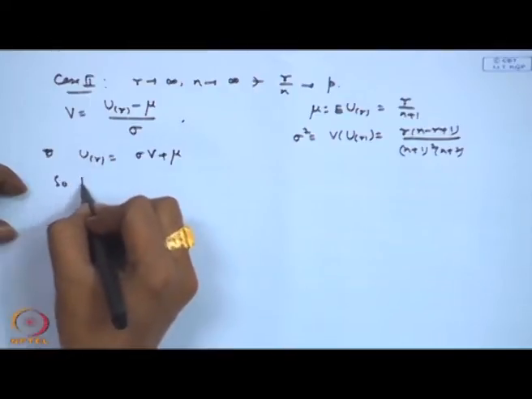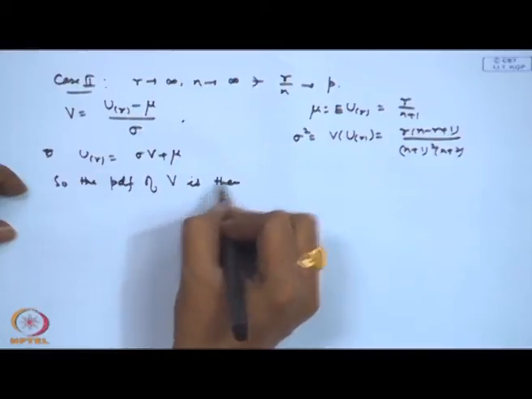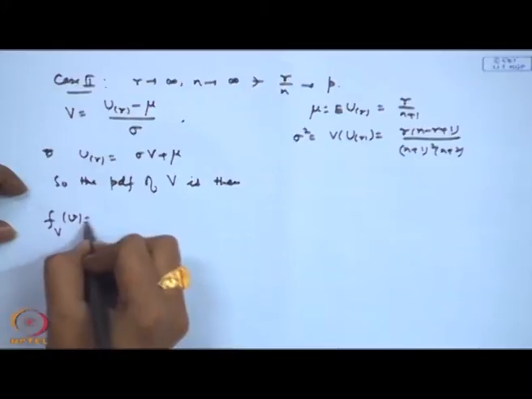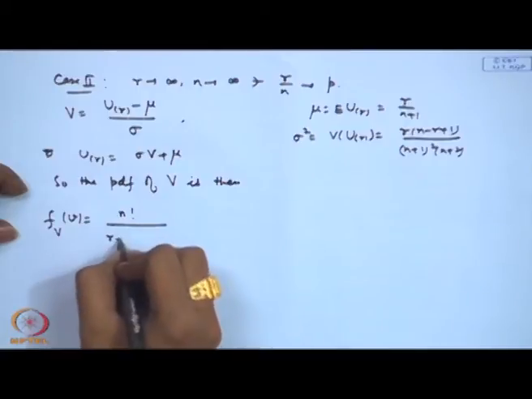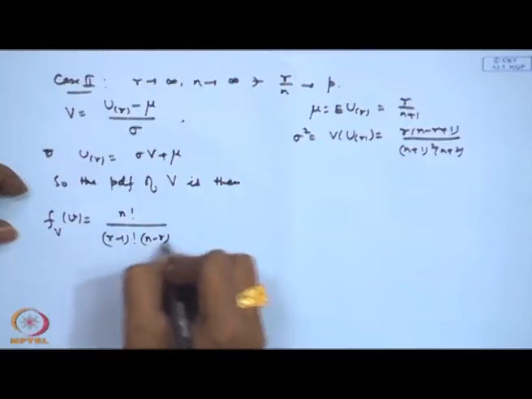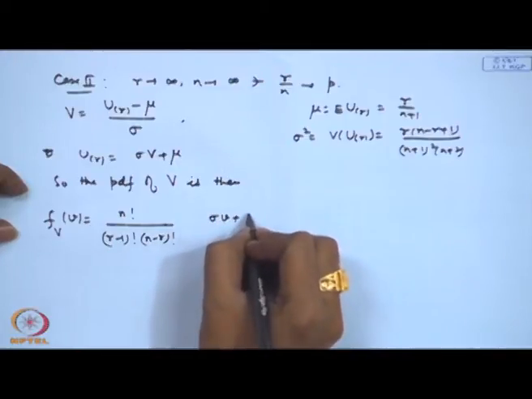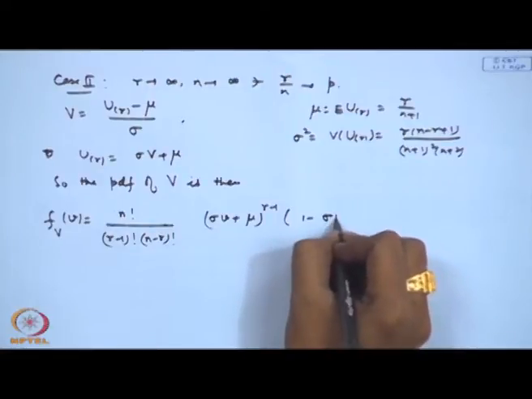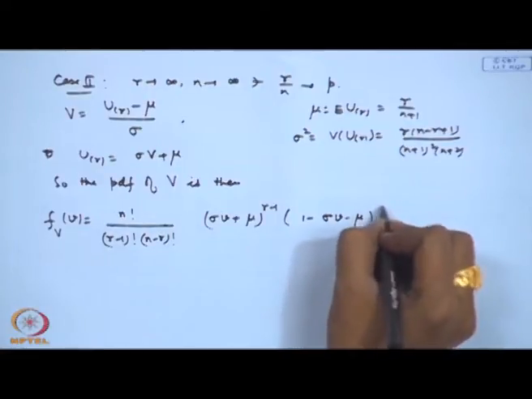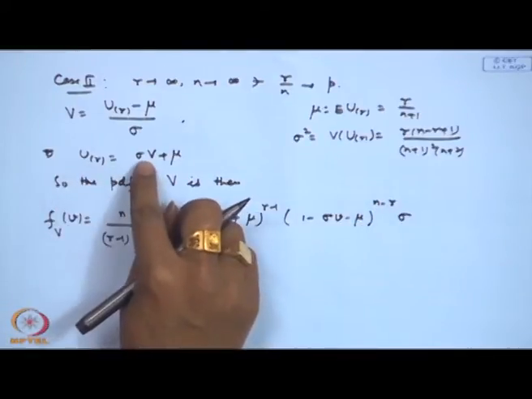So, the PDF of v is then f v, that is equal to n factorial divided by r minus 1 factorial n minus r factorial, then u is sigma v plus mu to the power r minus 1, 1 minus sigma v minus mu to the power n minus r, and then you are also getting du is equal to sigma dv.